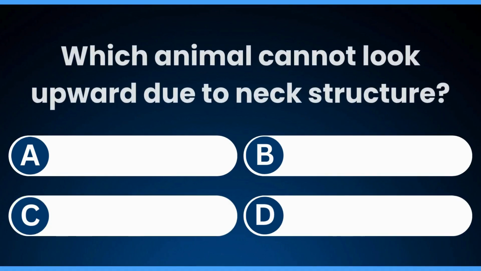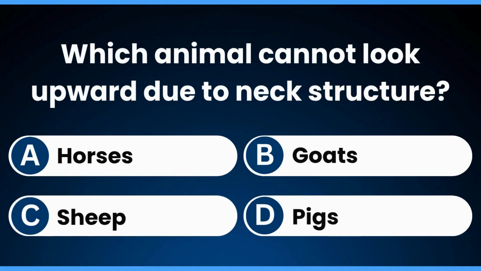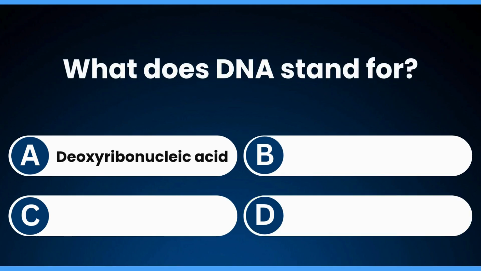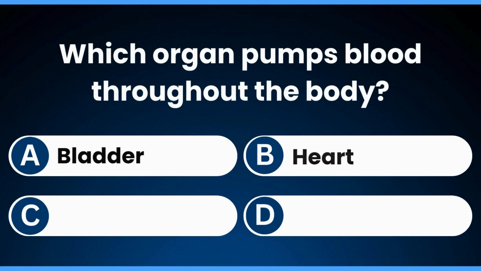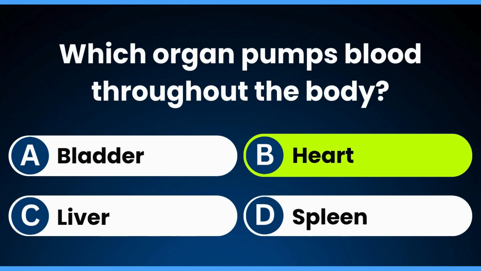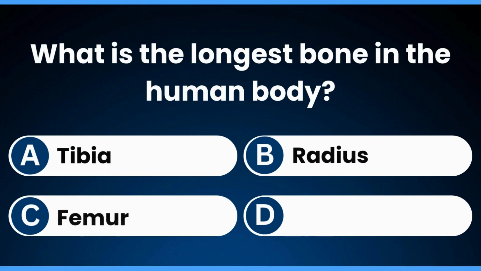Denmark. Which animal cannot look upward due to neck structure? Pigs. What does DNA stand for? Deoxyribonucleic acid. Which organ pumps blood throughout the body? Heart. What is the longest bone in the human body? Femur.